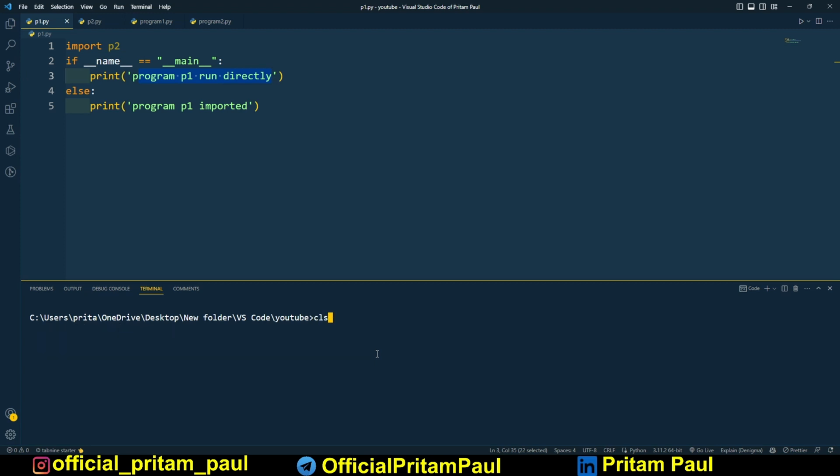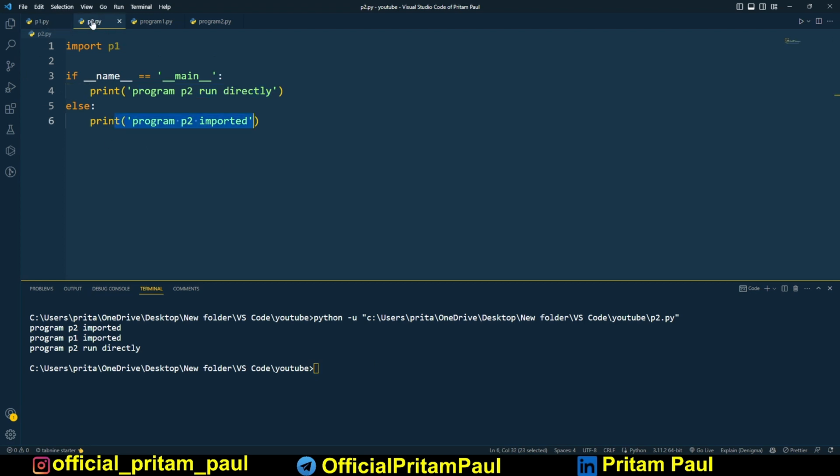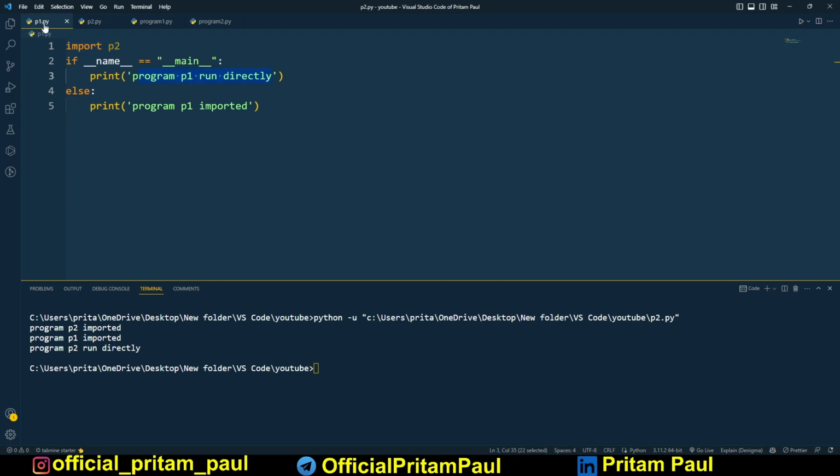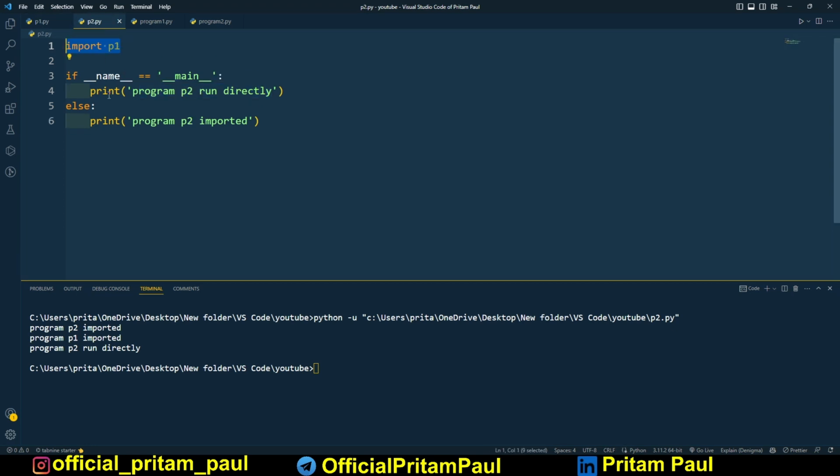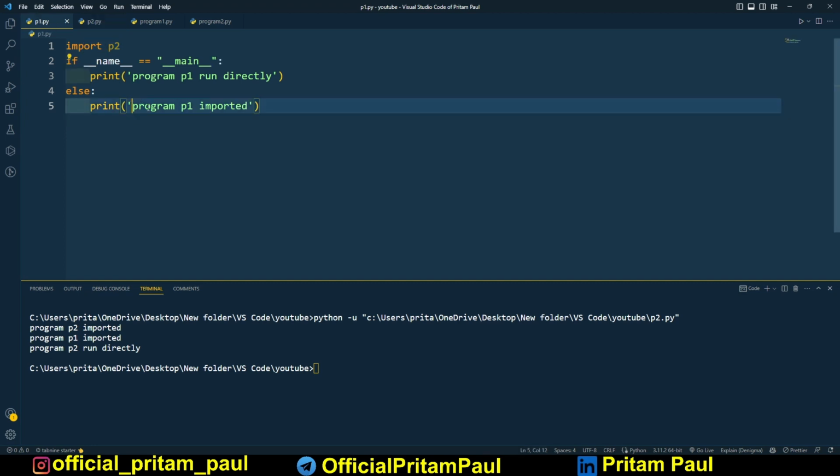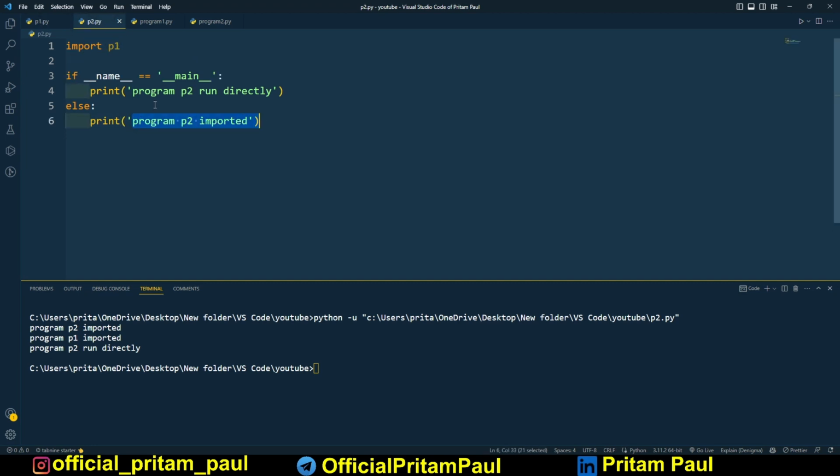Now let's run p2.py. When p2.py is executed, obviously it imports p1, and inside that p2 again. "Program p2 imported", you can see, then again "program p1 imported", and then "program p2 run directly". In this way you can understand how these things are happening.